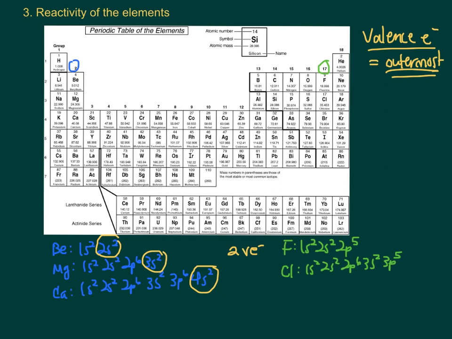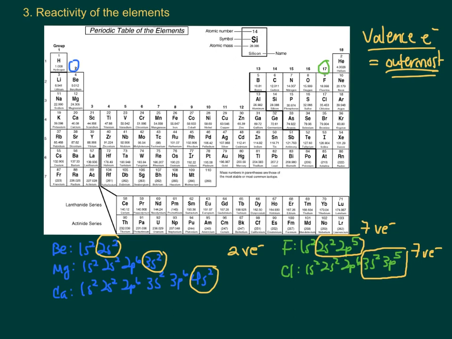Or you could look at your halogens. I only did fluorine and chlorine in this row. You could go all the way down the row and do all of them, but I just did these 2. But you'll notice that they also have very similar numbers of valence electrons. We want to look at the whole energy level. So the entire second energy level of fluorine has 7 valence electrons. And so does chlorine. Its third energy level has 7 valence electrons. So you'll notice that these elements have similar properties when they're in a family because of their electron configurations.